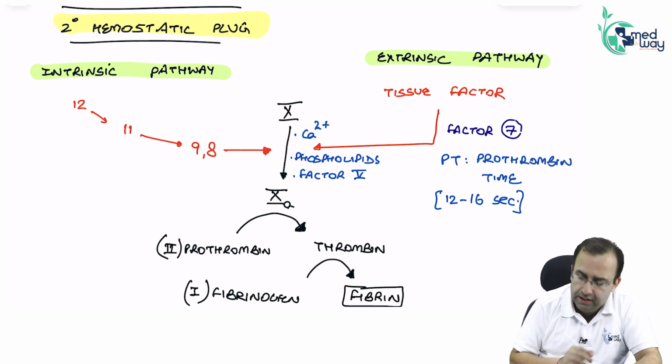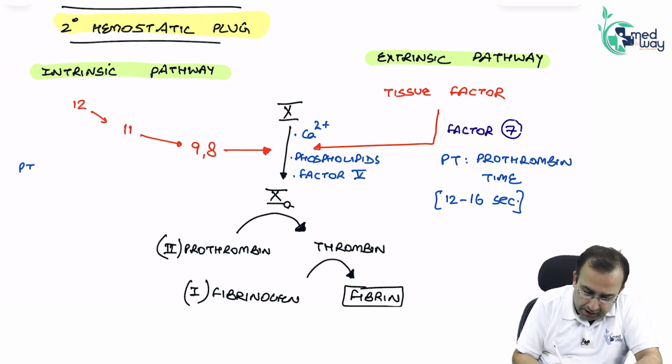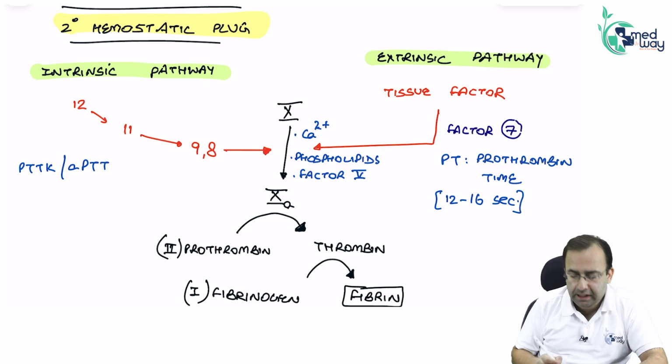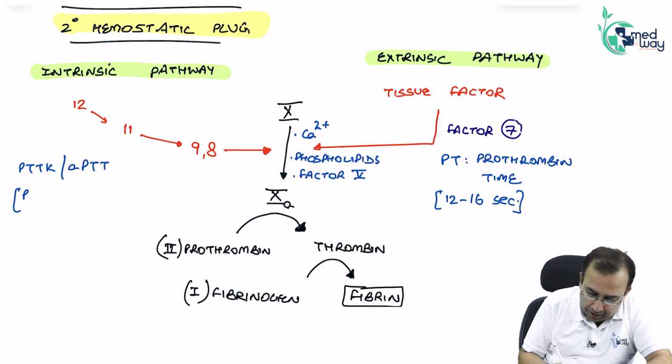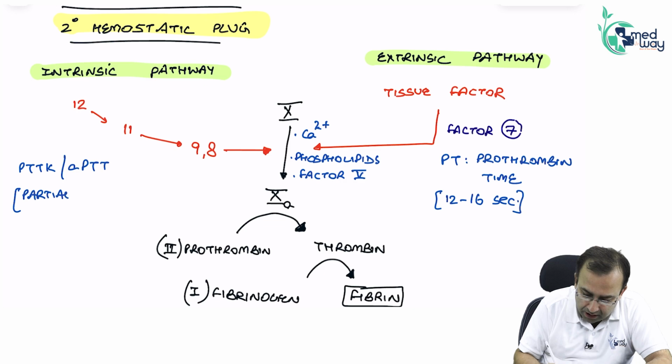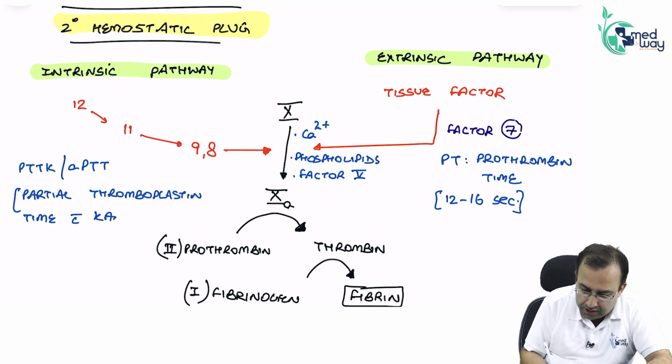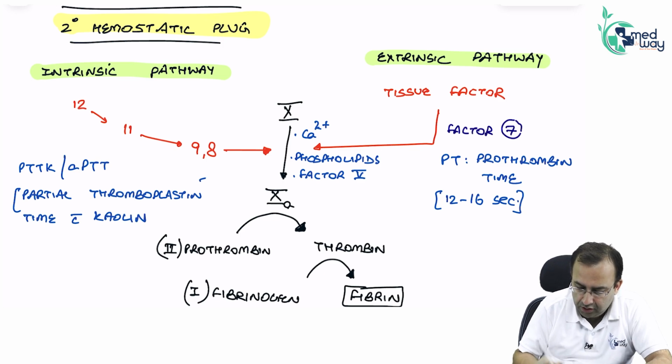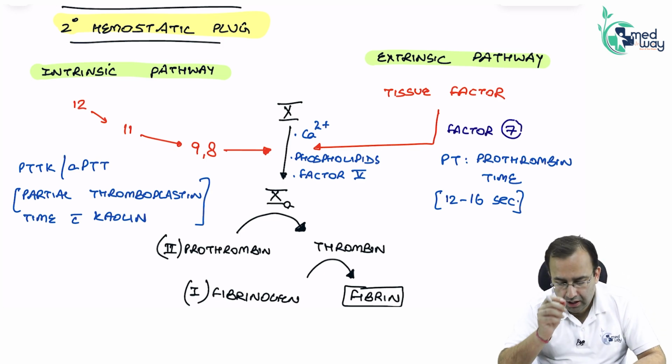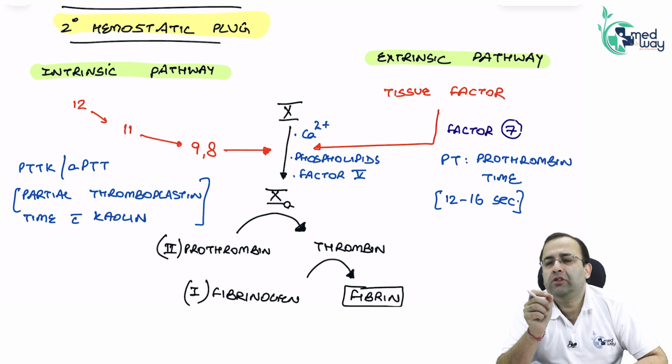Versus the test for the intrinsic pathway, PTTK or APTT. PTTK, that is partial thromboplastin time with kaolin, or activated partial thromboplastin time.